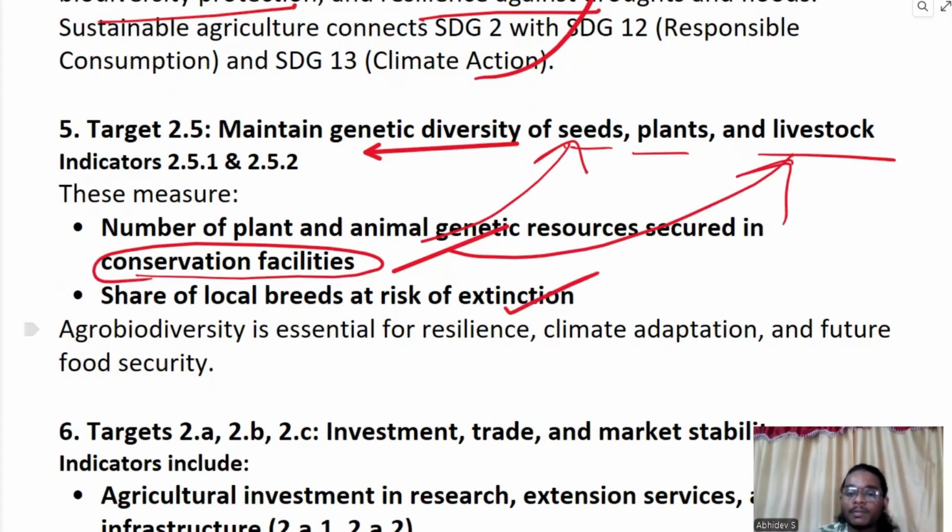And the share of local breeds at risk of extinction. By measuring the share of local breeds which is at the risk of extinction, we can also say about the improvements we are achieving in this target. So agrobiodiversity is so essential because it is responsible for resilience, climate adaptation, and future food security.